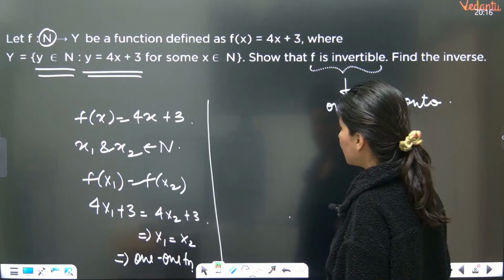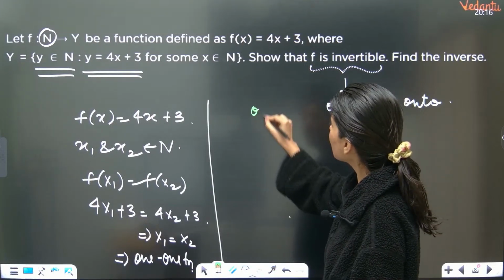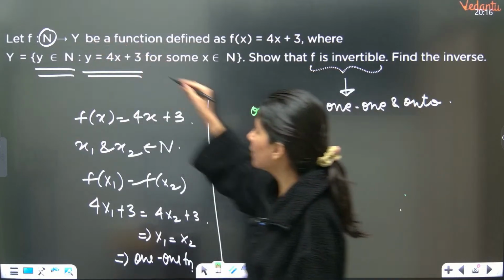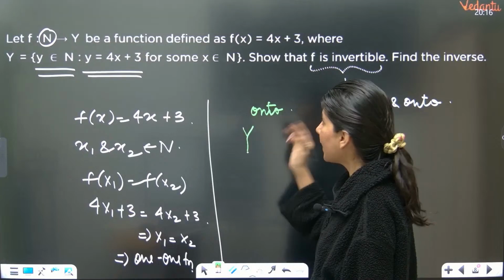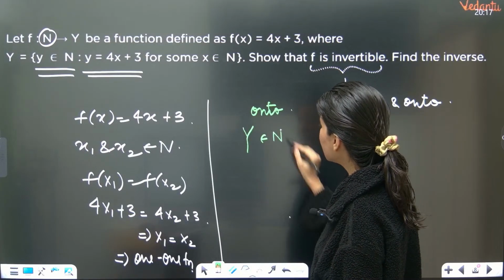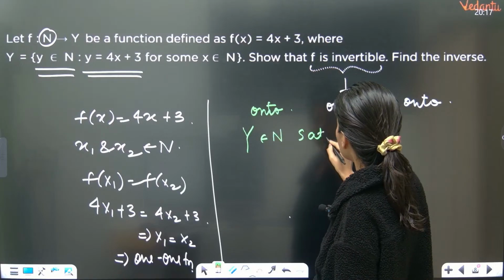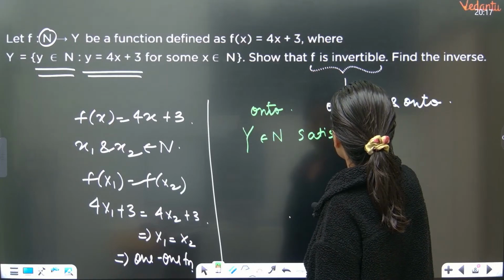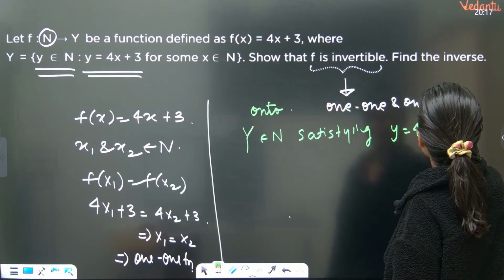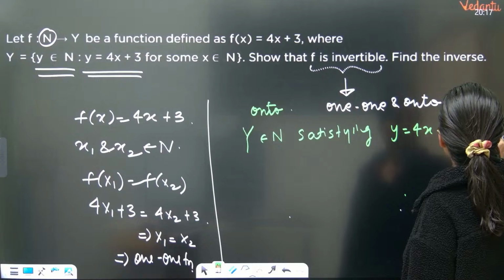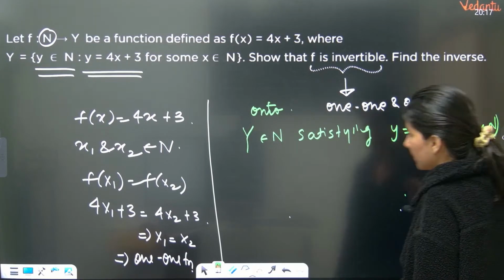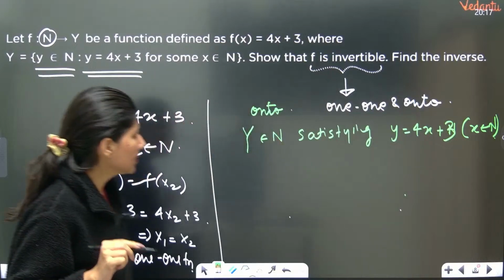And now to check whether the function is onto, understand that this set, capital Y, is nothing but natural numbers satisfying y is equal to 4x plus 3 for some x belonging to natural numbers. Understand? Right?